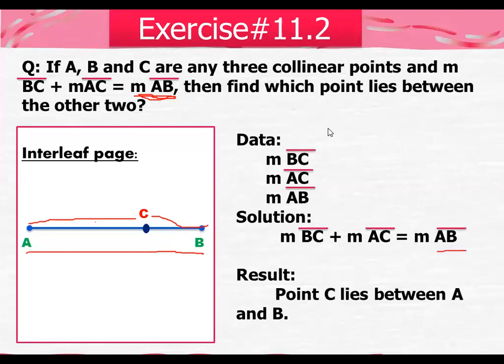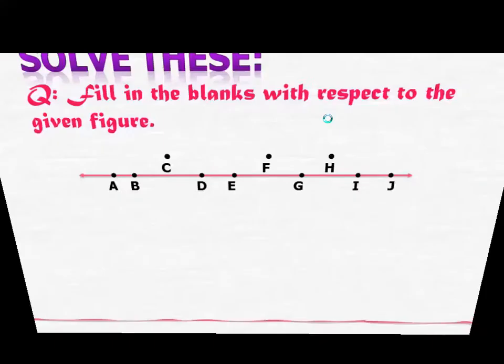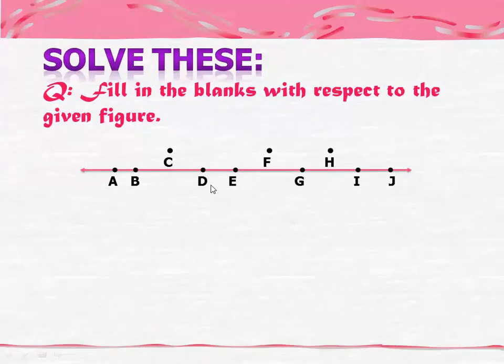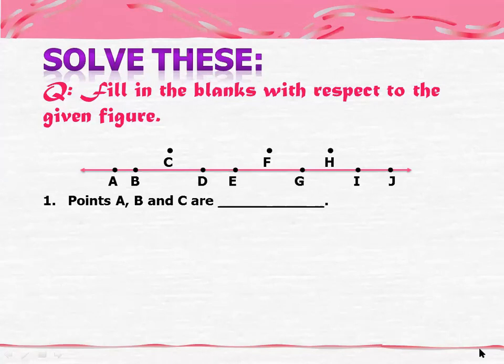So first of all, I want to ask some more questions from you. Now this is the question that you have to solve right now, and what you have to do is fill in the blanks with respect to the given figure. Here you can see some points lie on one line and some are not lying on one line. So please tell me whether points A, B, and C are collinear or non-collinear. I am going to mark your attendance.